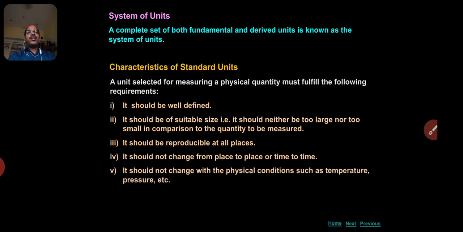It should not change with physical conditions such as temperature, pressure, etc. It should remain uniform and unchangeable. It should be easily accessible, easily available for use. So these are some basic characteristics of the standard units chosen.